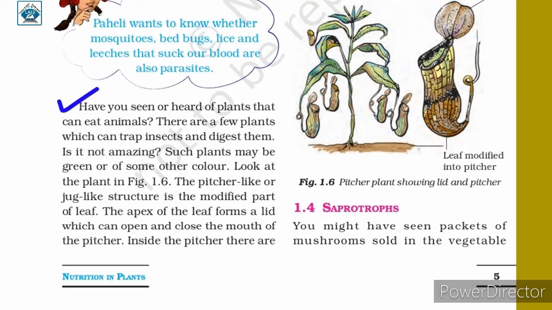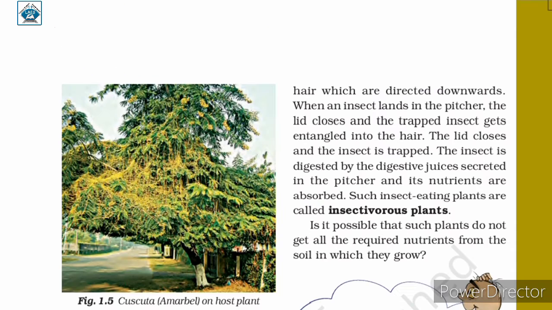The apex of the leaf forms a lid which can open and close the mouth of the pitcher. Inside the pitcher, there are hair which are directed downwards. When an insect lands in the pitcher, the lid closes and the trapped insect gets entangled into the hair.